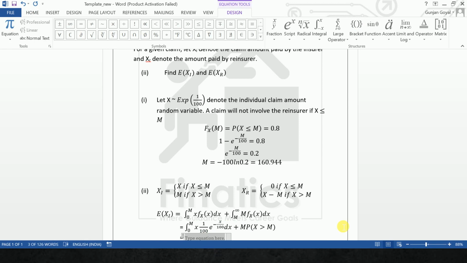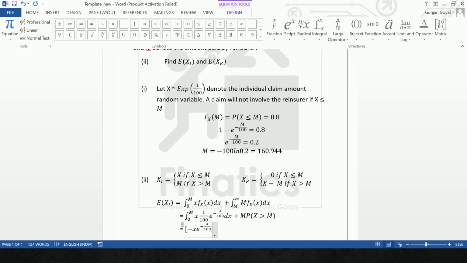Come down, press tab, equal to, alt equals to, again an equation. Now to solve this, we have square brackets minus x e to the power minus x by 100, brackets closed, with limits 0 to M, plus you have again your integral, because now we have to solve M times P(X greater than M).